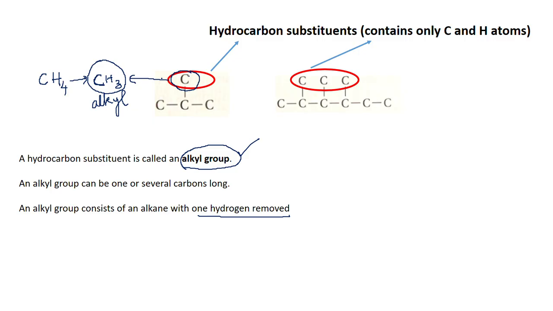Does this only happen in branched chain alkanes? Yeah, it will happen only in branched chain. In a straight chain, you don't have any substituent.